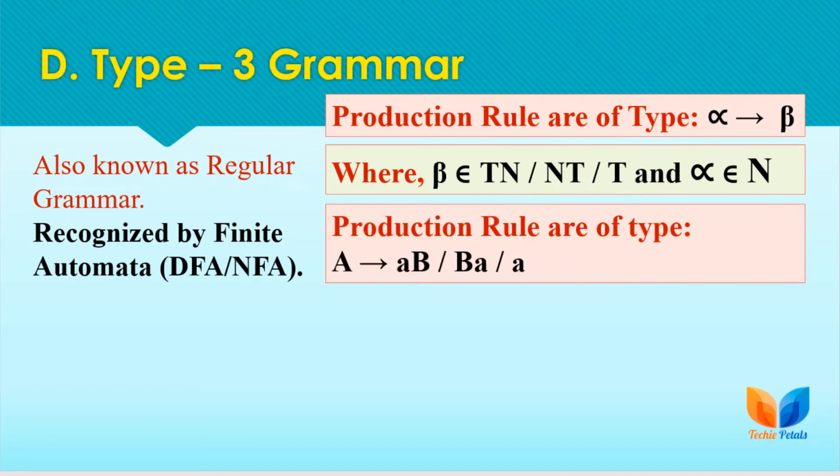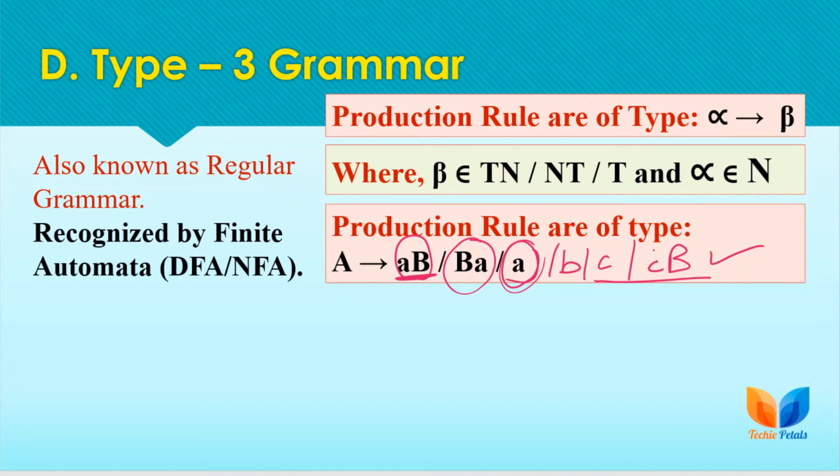So to be more clear, the production rules are of this type: terminal followed by non-terminal, or non-terminal followed by terminal, or only the terminal. We can also have any terminal here, or any terminal followed by the non-terminal. So all these rules belong to type 3, the regular grammar.